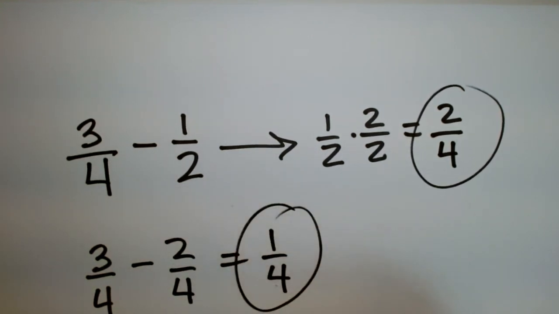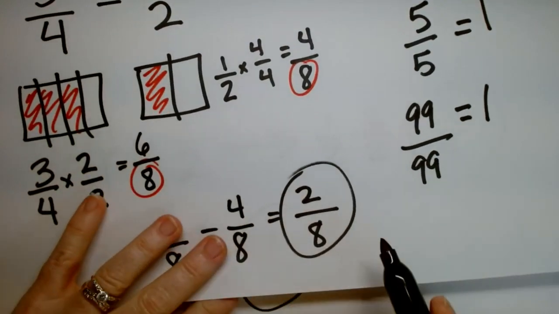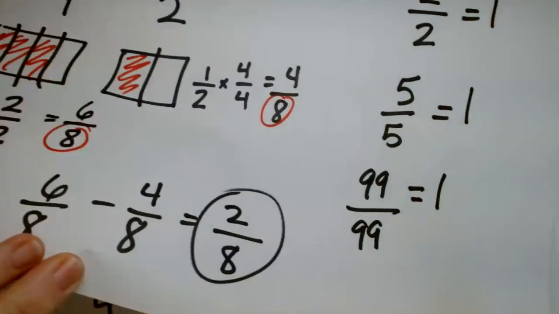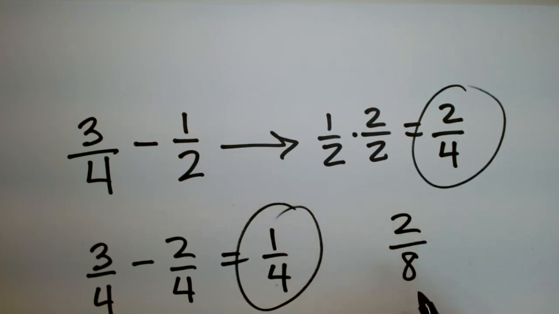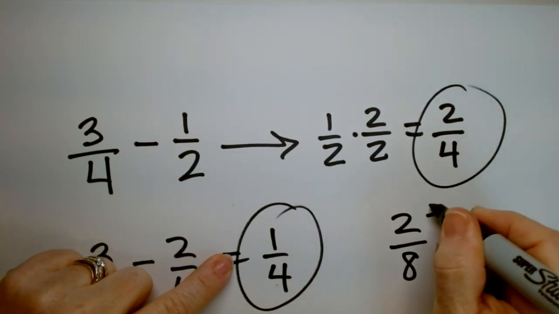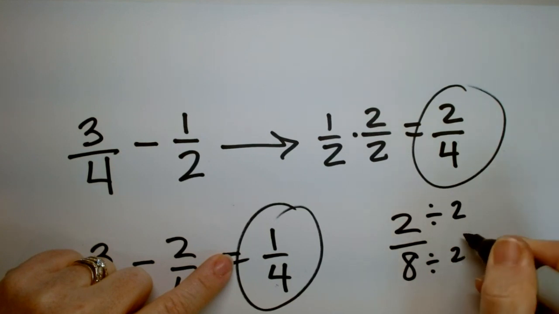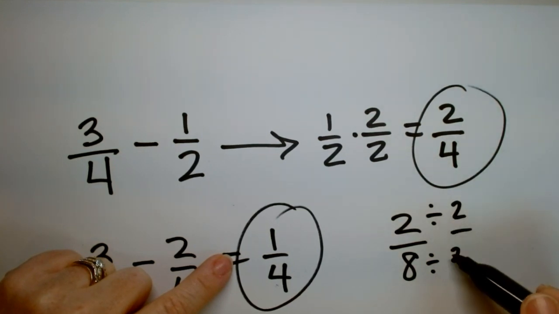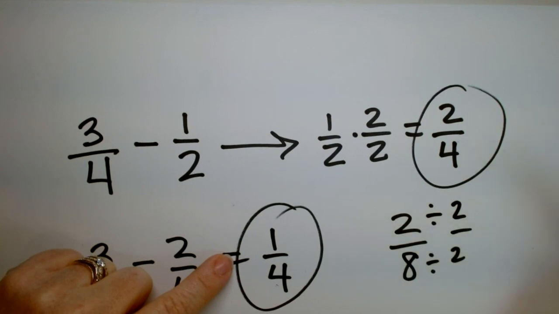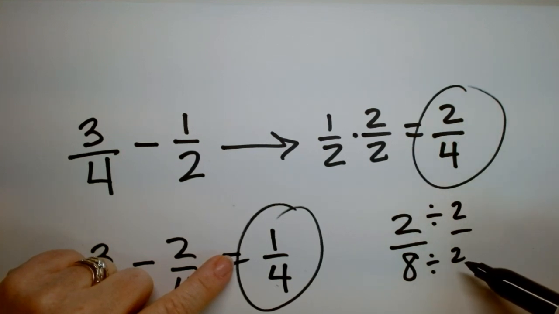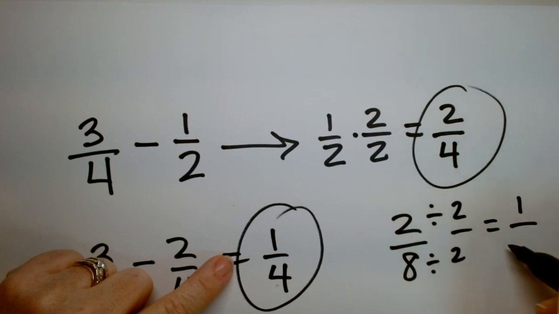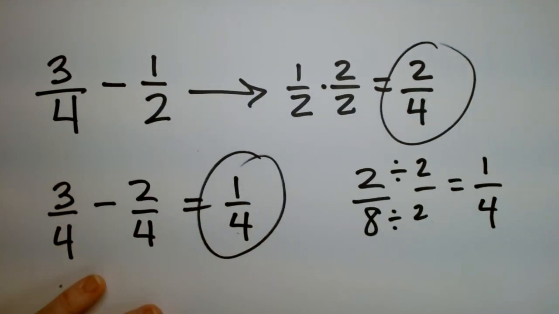Now if you're like, hang on, that's not the same, but look, this is 2/8. That was our answer from before. 2/8 is the same as 1/4. I can divide the top and the bottom by 2. Right? Divide by 2 over 2. This is like saying I'm dividing by 1 because it's 2 over 2. It's the same as 1. Nobody cares if we multiply or divide by 1. We care if you do any other number like 0 or 1,000,000, right? But we don't care if it's 1. And so if I divide the top by 2 and the bottom by 2, 2 divided by 2 is 1, 8 divided by 2 is 4. Do you see how they're the same?